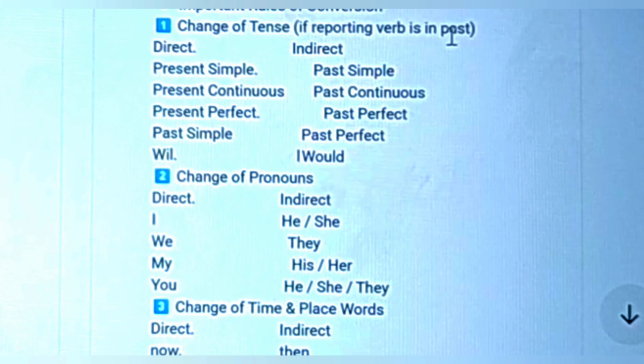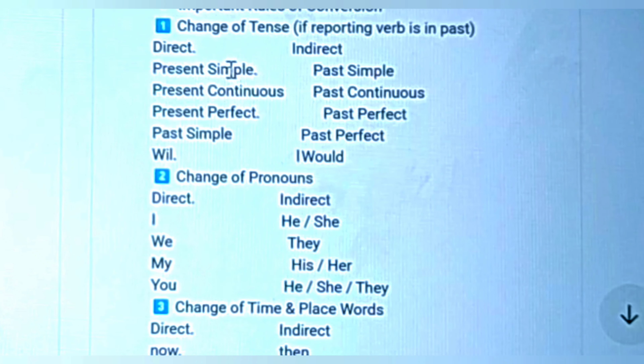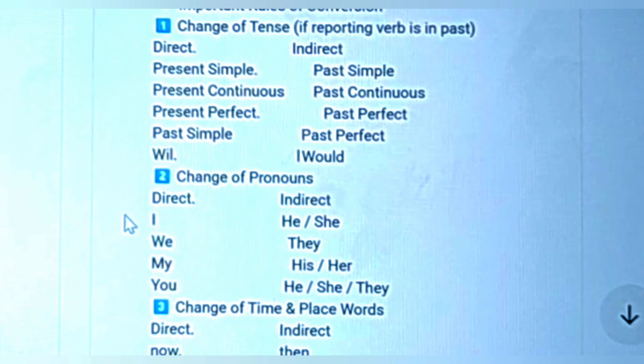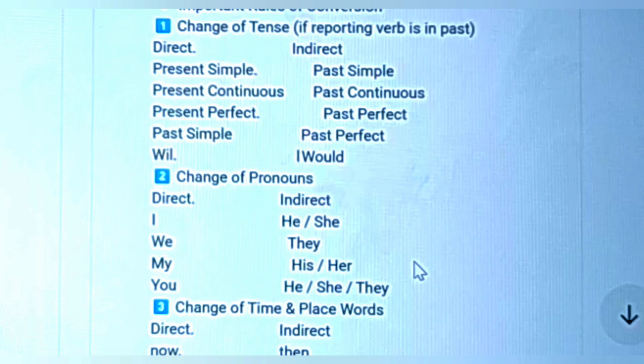If the reporting verb is in the past, direct here, indirect this side. Present simple changes to past simple. Present continuous changes to past continuous. Present perfect changes to past perfect. Past simple changes to past perfect. Will changes to would. And change of pronoun, I will change to he, she, we change to they, my changes to his or her, you change to she, he or they.